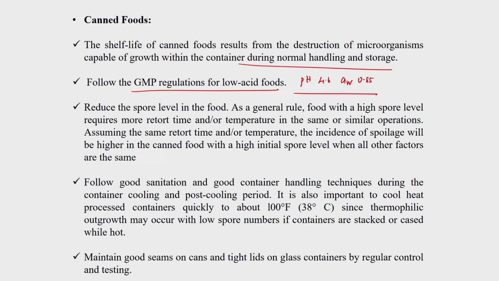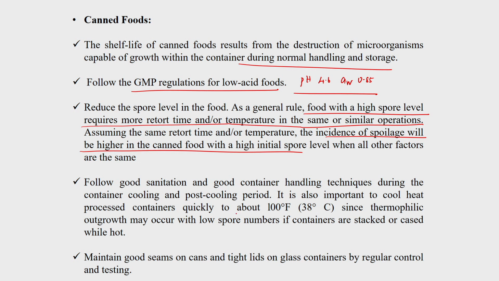As a general rule, food with a high spore level requires more retort time or temperature in similar operations. We have already told, for example, there are two cases, one with high spore and another with low spore. Low spore requires less time and lower temperature compared to the higher one. Assuming the same process, the incidence of spoilage will be higher for canned food with a high initial spore level. The next one is to follow good sanitation and good container handling techniques. Everything should follow GMP regulations.